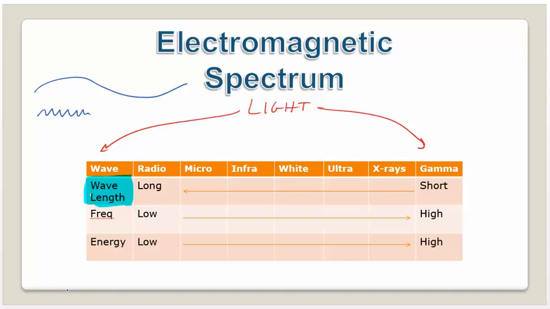Two things we've learned. If you have a short wavelength, you have high amounts of energy. Likewise, if you have a high frequency, you have a high amount of energy. So what we see here when it comes to wavelength, as we move to the right, the wavelength gets shorter. As we move to the right, the frequency becomes higher. And with that as well, energy as we move to the right is also going to get higher.